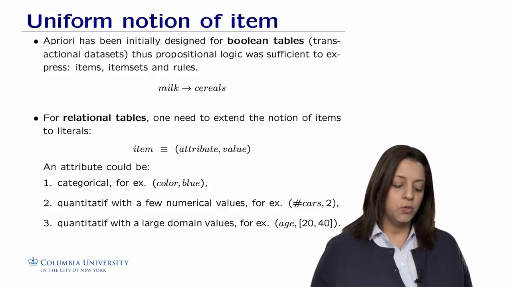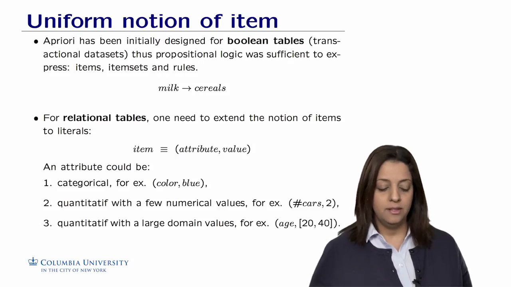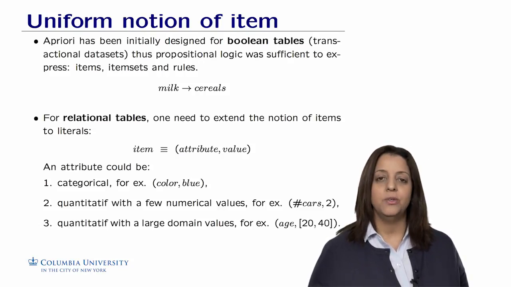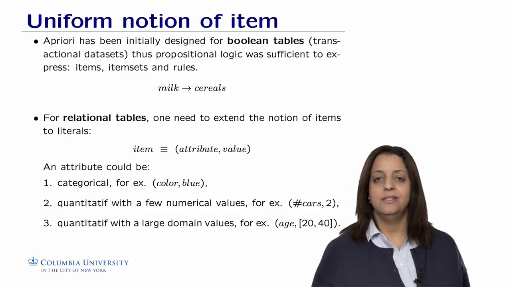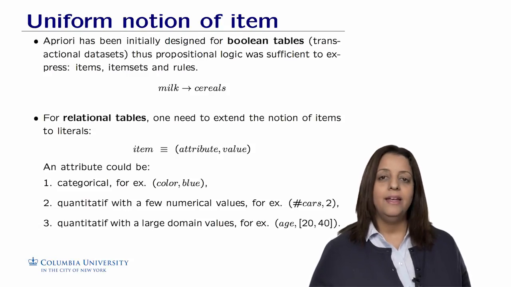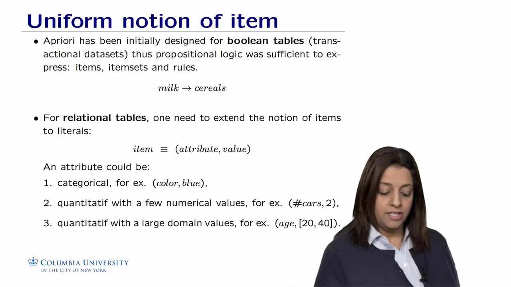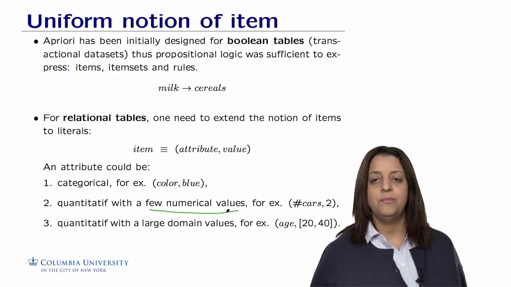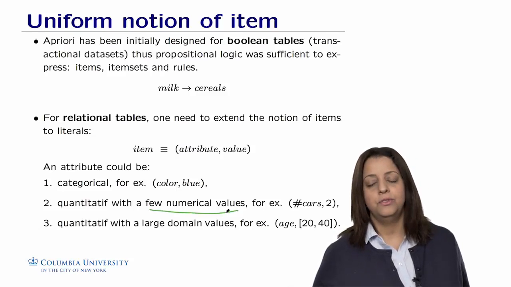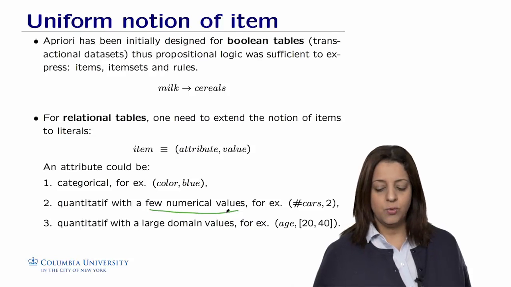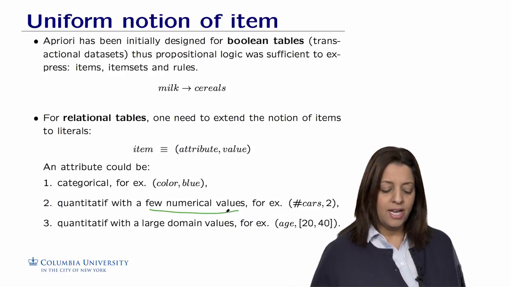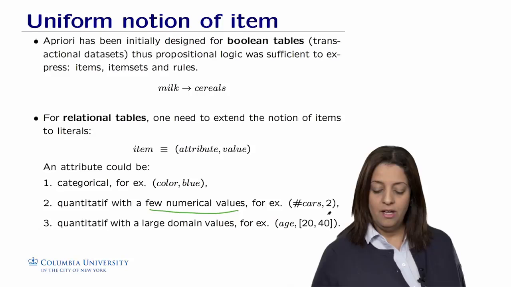In this case, an attribute could be seen as in three categories. The first one is categorical. This is simply cereals, color blue, etc. It could be quantitative with actually a few numerical values. For example, number of cars could be either 1 or 2. It's rarely that a family has 3 or more cars. So it's more like a numerical value with a few numericals.